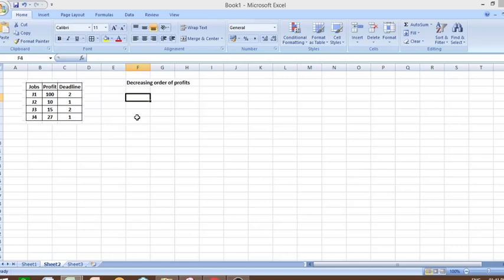So what will be the sequence? So job 1 is having the maximum profit, that is 100.